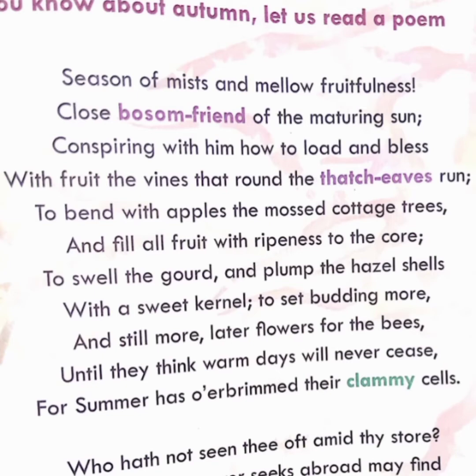And mellow fruitfulness. Mellow means mild. Fruitfulness means being full of fruit and juice. So here the season of autumn is represented as the peak of summer, when the fruits are fully ripe. This is the season of mist because in this season the clouds are hanging low.